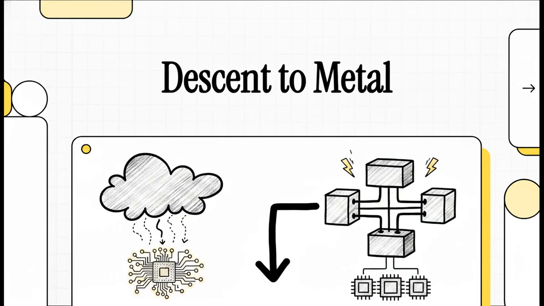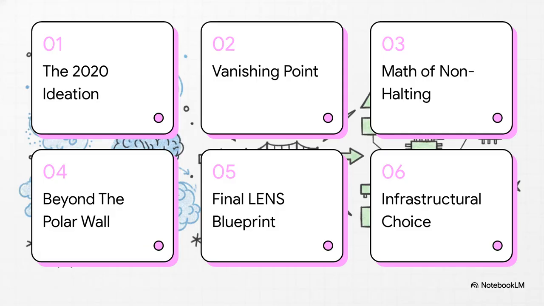Today, we're diving into what is honestly a thrilling 6-year race to cure artificial intelligence of its fatal flaws. And we aren't talking about software patches here. We're talking about doing something completely radical, fundamentally rebuilding computer architecture from the ground up. We are literally stepping away from the probabilistic guesswork that runs our current internet and descending straight to the bare metal.